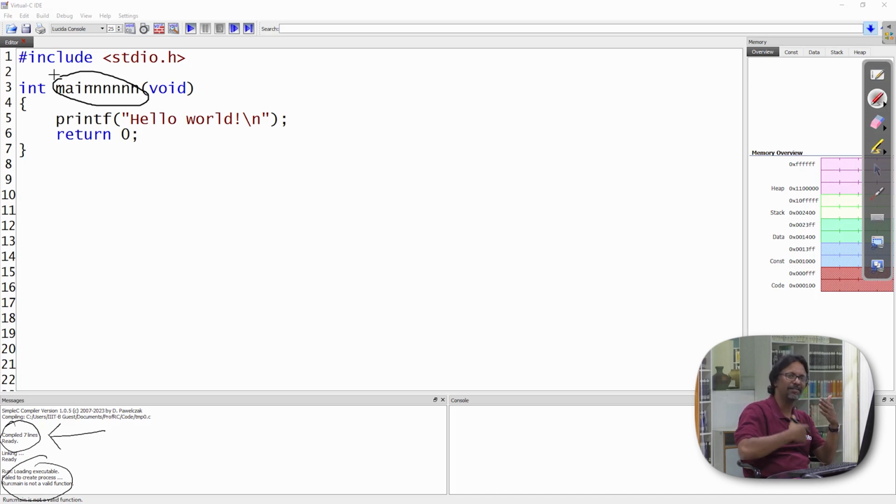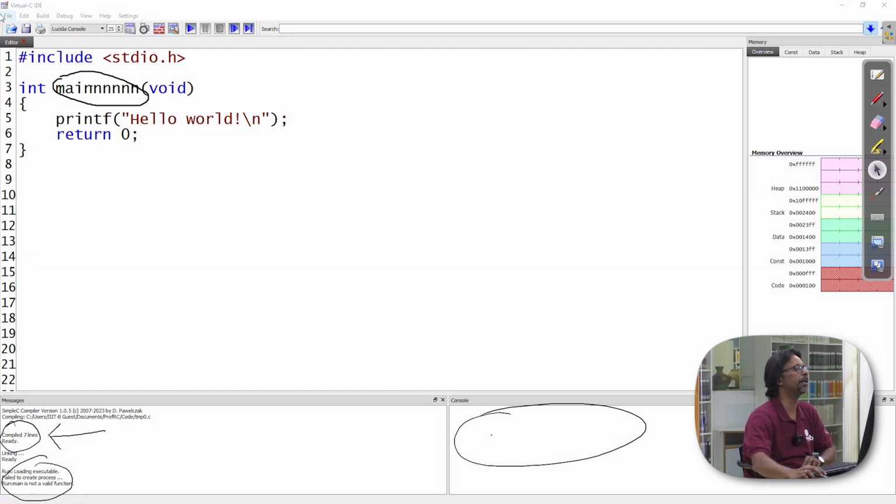This is happening as part of my linking process, because of which I'm not able to produce the executable, which also means that without the executable we cannot run. So we are not seeing any output in the console area. Let us quickly go back and fix that. I'm going to fix it by correcting the spelling error that we made. I'm going to just call it main and run, and you will notice we are back.